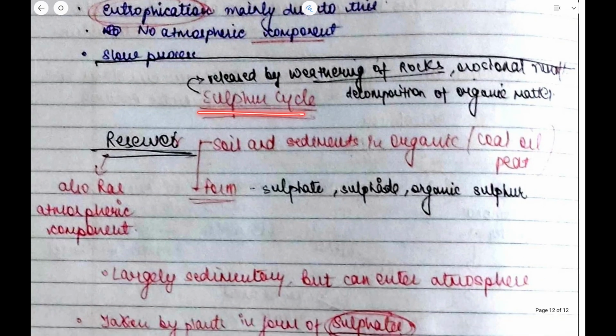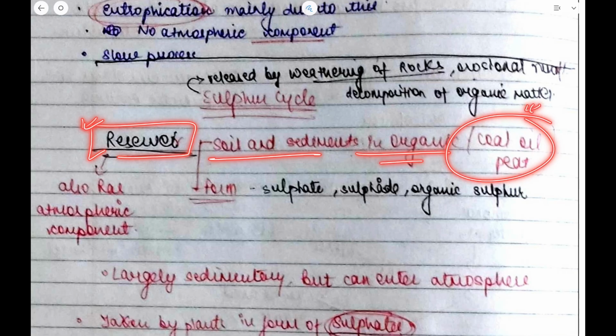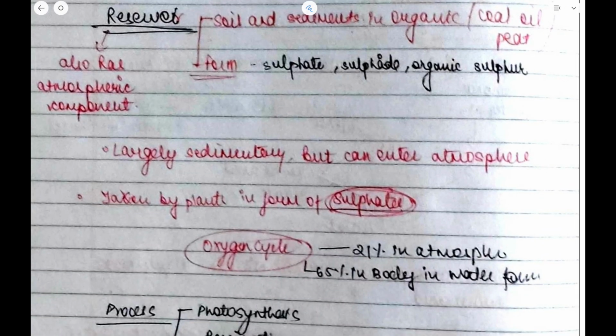Then there is the sulfur cycle. Now this sulfur is released by weathering of rock, erosional features and decomposition of organic matter. If I talk about the reservoir of this sulfur, then it is soil and sediments, that is coal, oil, peat. In the form of sulfate, sulfide and organic sulfur, the sulfur is there in the atmosphere. Also this sulfur cycle is largely sedimentary, but it can enter the atmosphere. Sulfur is taken by plants in the form of sulfate.